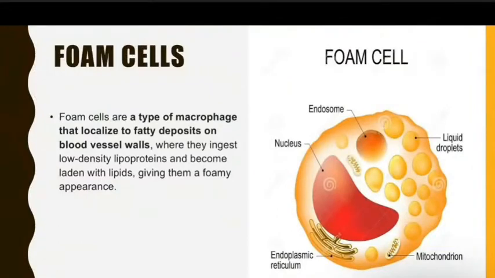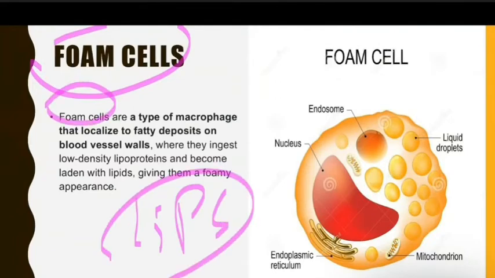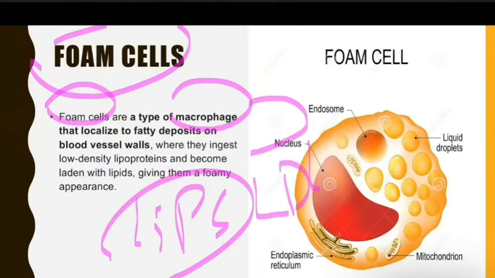Here you have the foam cells, and the foam cells are a type of macrophage that localize to fatty deposits on the blood vessel wall, where they ingest low density lipoprotein. We talk about it. Lipids is the fat, yes? So this foam cell is a macrophage that binds to the LDL.